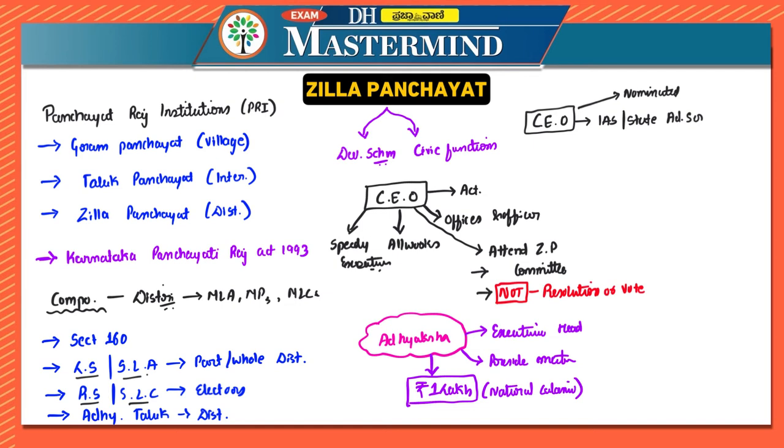Then under the Adhyaksha, there is the Upadhyaksha as well. The Upadhyaksha of Zilla Panchayat exercises the powers and performs the functions of the Adhyaksha when the Adhyaksha is absent. On similar lines, you can look at the President and Vice President, though we should not go into details of those things.